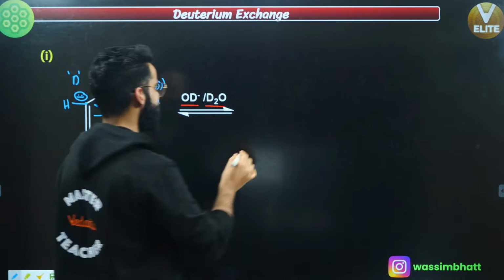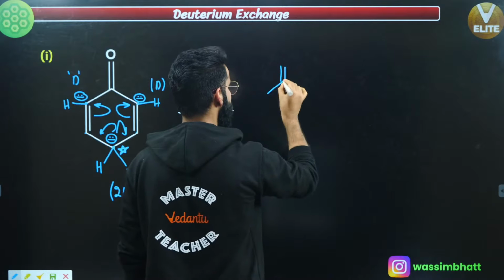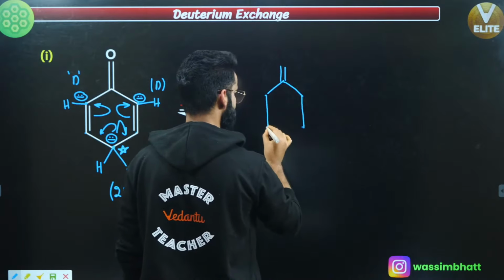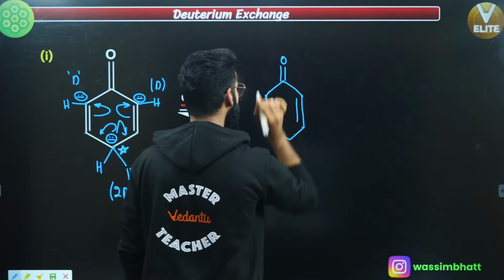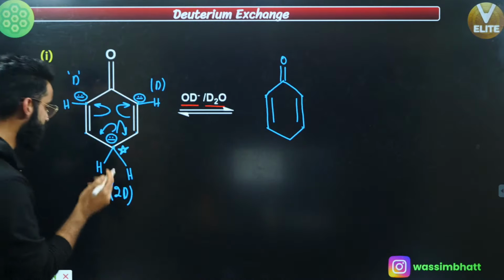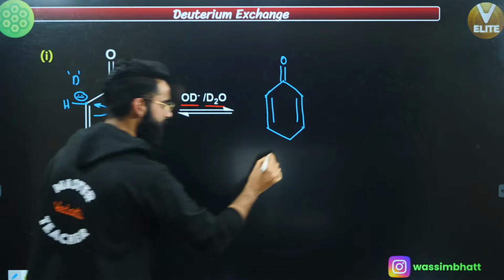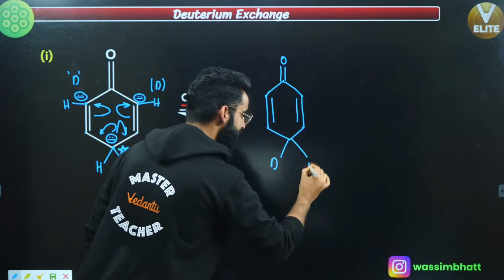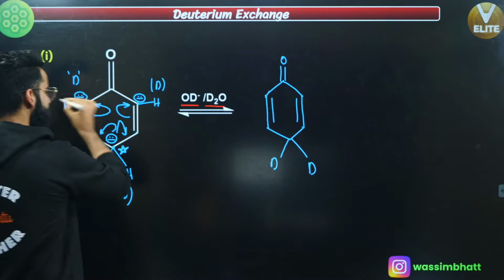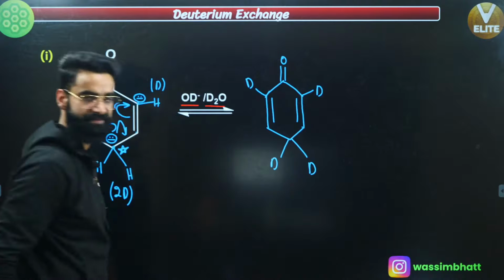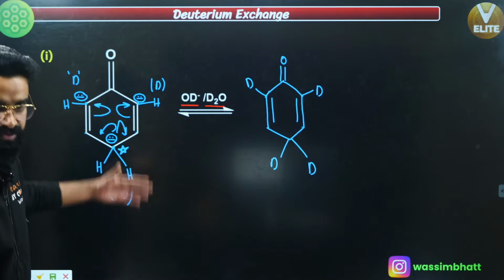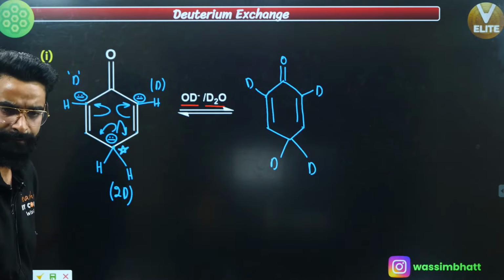So what is the final structure which you got? You got something like this. You're doing nothing with the structure. You are just replacing whatever hydrogens I told you, right? These 2 hydrogens by these 2 Ds over here like this, yeah? And 1 D over here, 1 D over here, like this. Correct? Okay, this is something which we call deuterium exchange, right? This is one of the common examples of it.